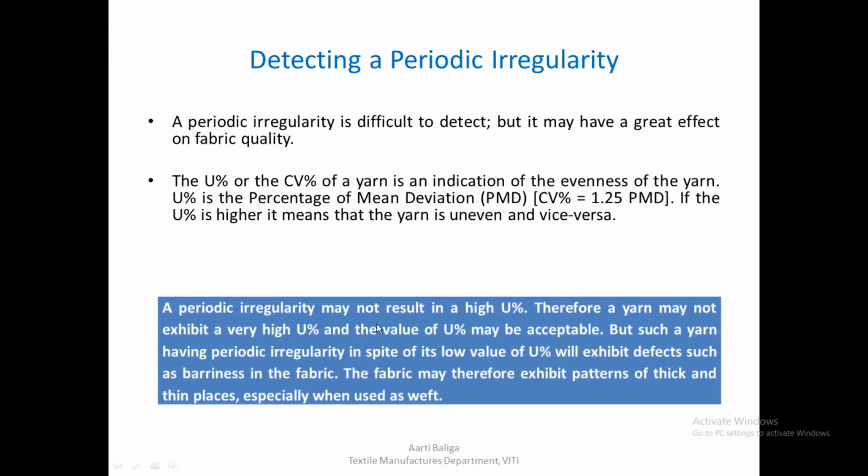A periodic irregularity may not result in a high U percentage. Therefore, a yarn may not exhibit a very high U percentage, and the value of U percentage may be acceptable. We have just seen that in one of the earlier slides also. But such a yarn having periodic irregularity, in spite of its low value of U percentage, will exhibit defects such as barriness in the fabric. The fabric may therefore exhibit patterns of thick and thin places, especially when used in weft. So again, I am highlighting this point: although U percentage is not able to identify it, it may still give you a problem in the fabric, especially when it is used as a weft.